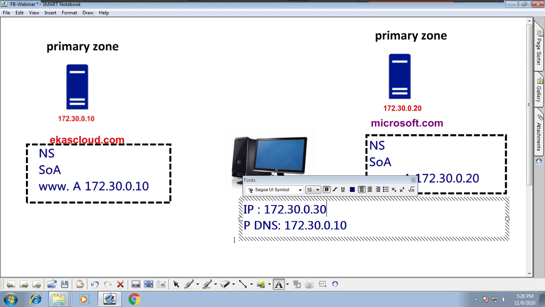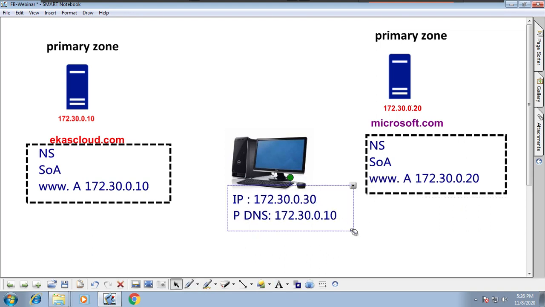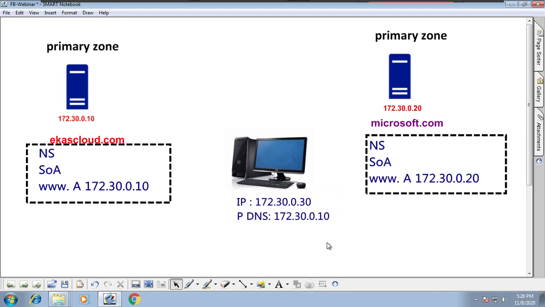The IP which we have configured, that is the preferred DNS. Now let us understand how forwarders work, why we go for forwarders and when we go for alternate DNS.